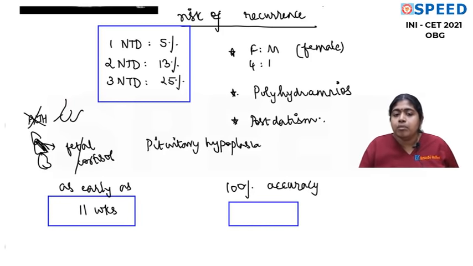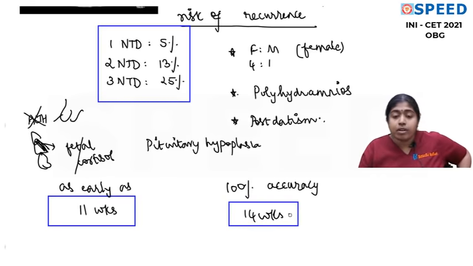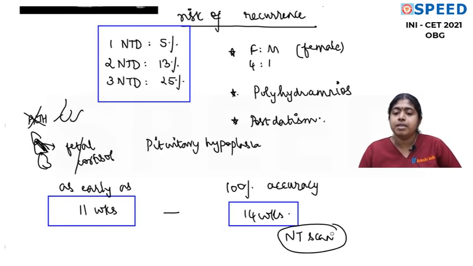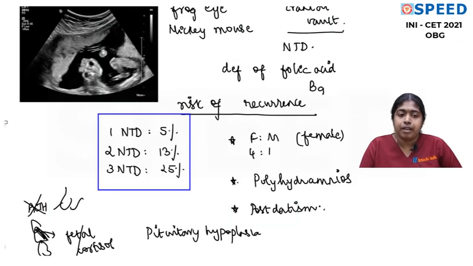So by the time the woman comes for her NT scan, you should be able to diagnose anencephaly. It's not one which is diagnosed only in the anomaly scan. You can always diagnose it with 100% certainty even during the nuchal translucency scan. Is that okay? These are the very important points regarding anencephaly.